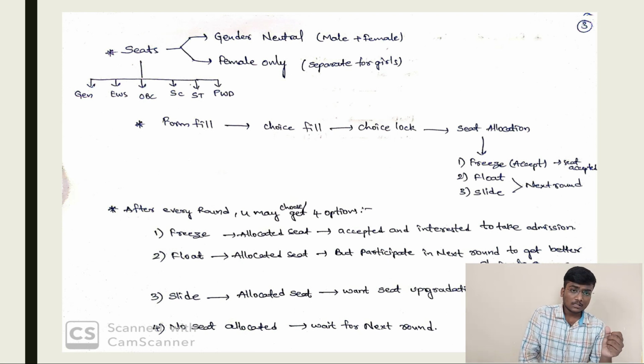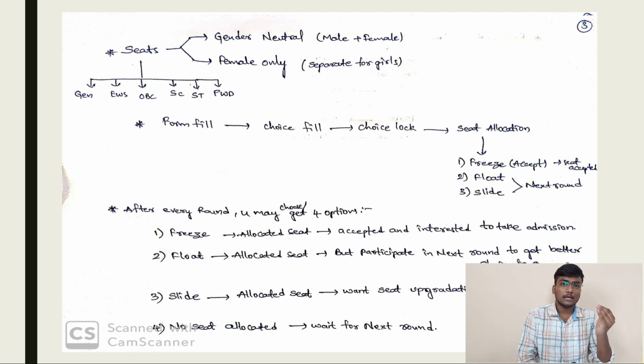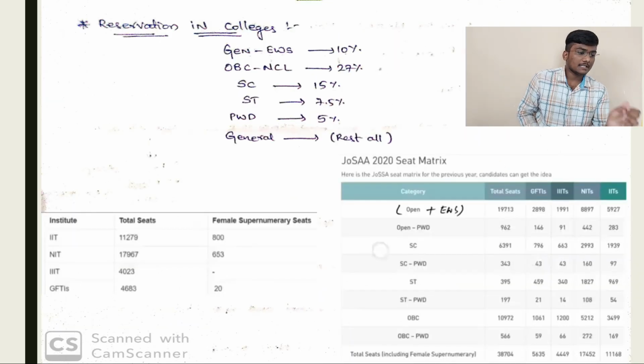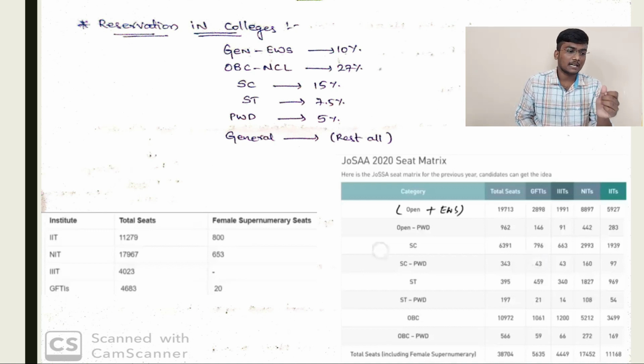And if you see, in this gender neutral and female only category also, there will be subcategories like General, EWS, OBC, SC, ST and PWD. Then here I mentioned the reservation in colleges. General EWS will be 10% of seats in that institute will be given to General EWS students.